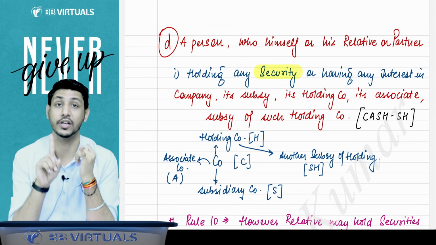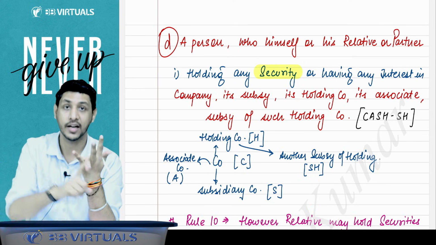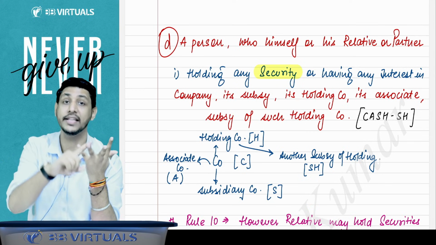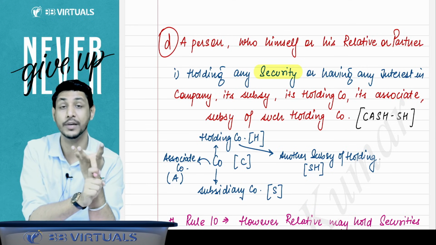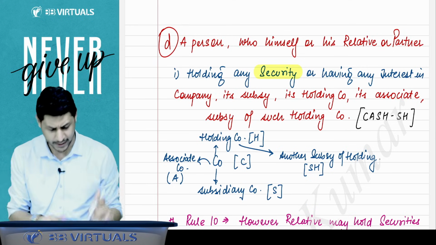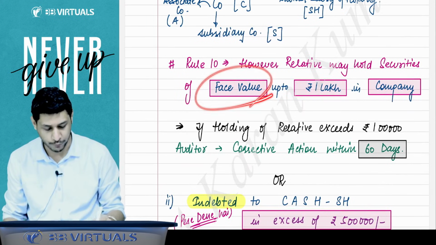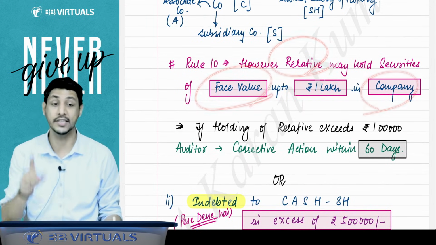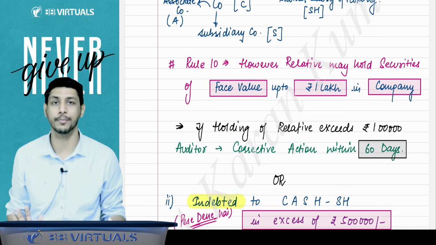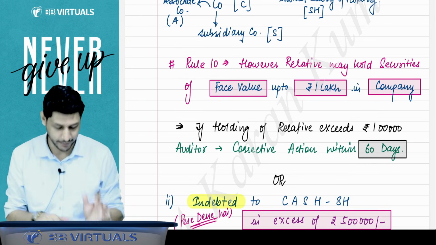So the exception is only for the relative, only allowed in the company. Security you can hold, but only in the company, and that too with face value up to rupees 1 lakh. Market value doesn't matter. You have to see the face value. You have to see that the relative is holding, and that he is holding in the company only. Then you will not be disqualified. In all other cases, you will be disqualified.